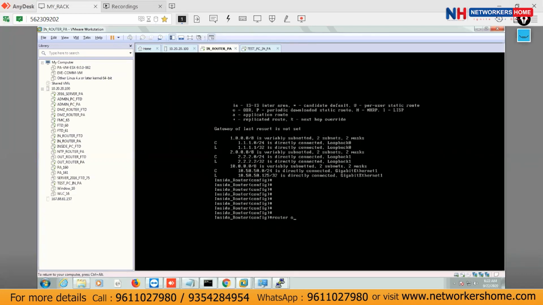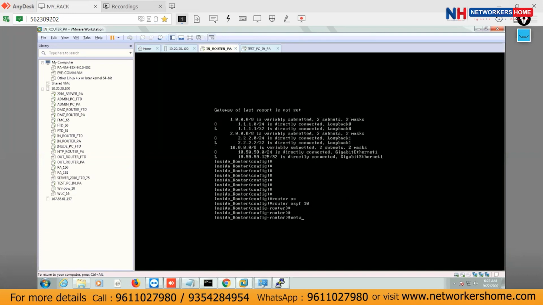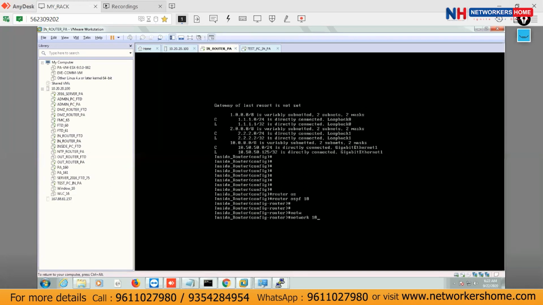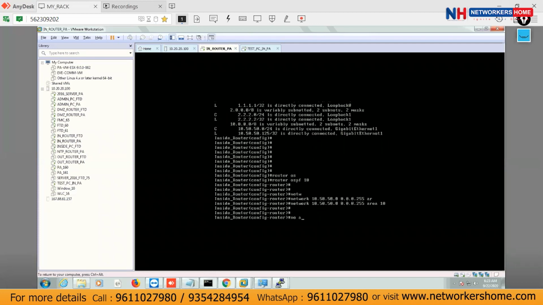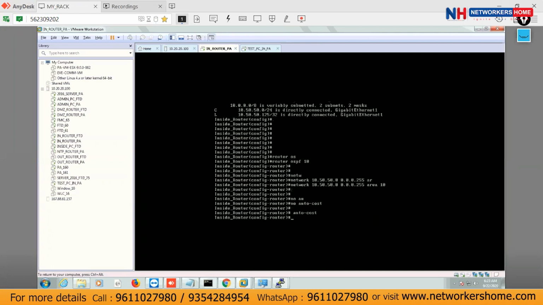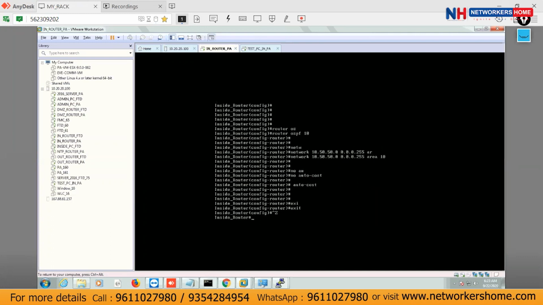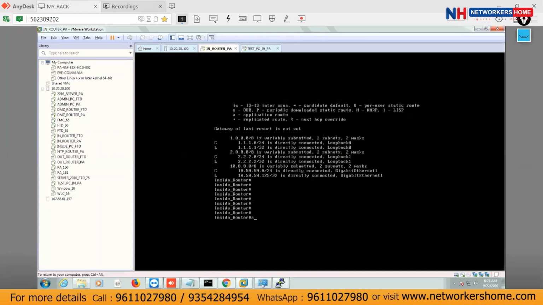Define router OSPF 10. Then for the network, let's consider we have 10.50.50.0 with wildcard 0.0.0.255, and the area is 10. Exit.